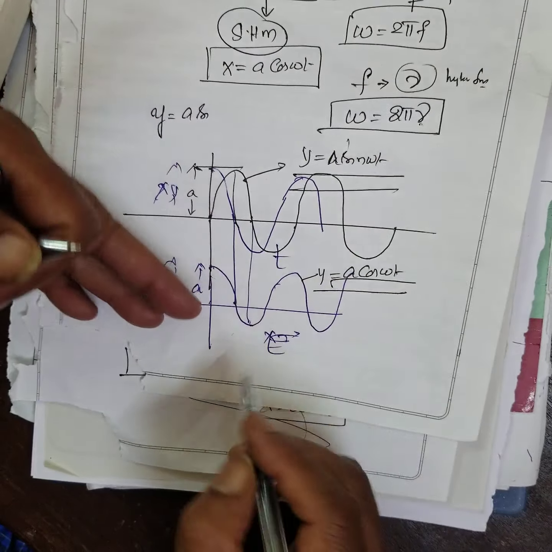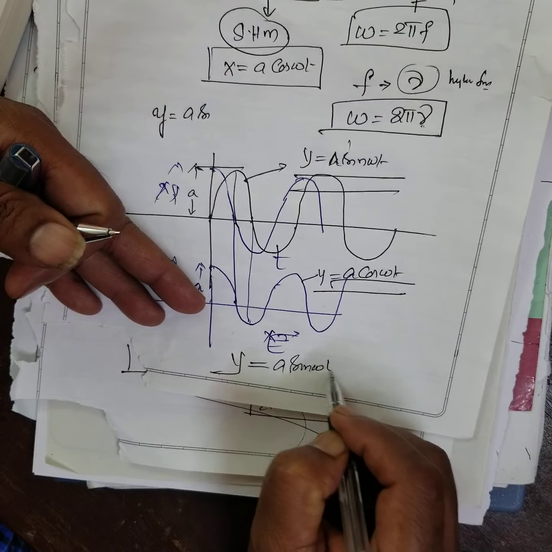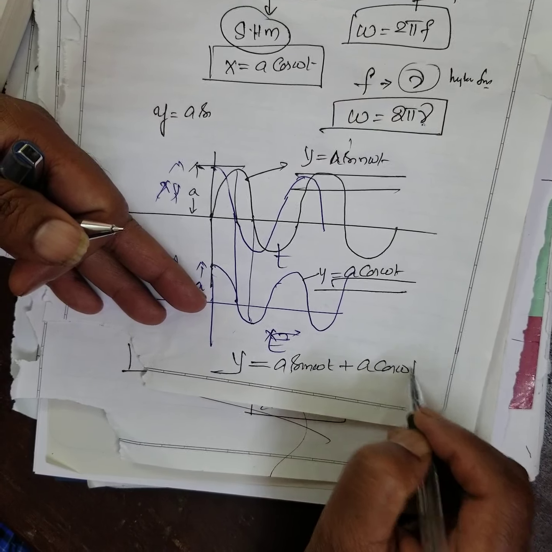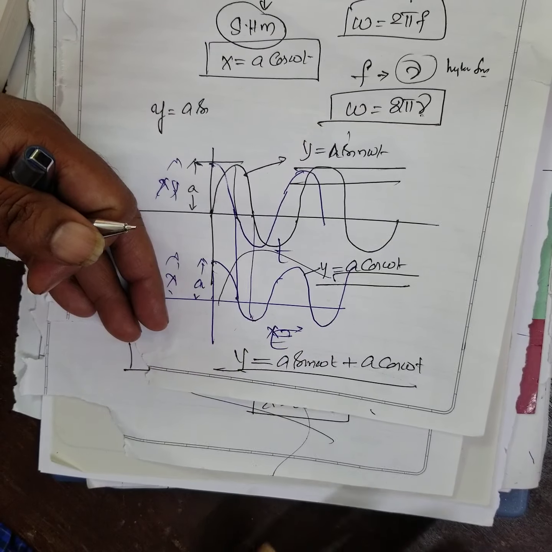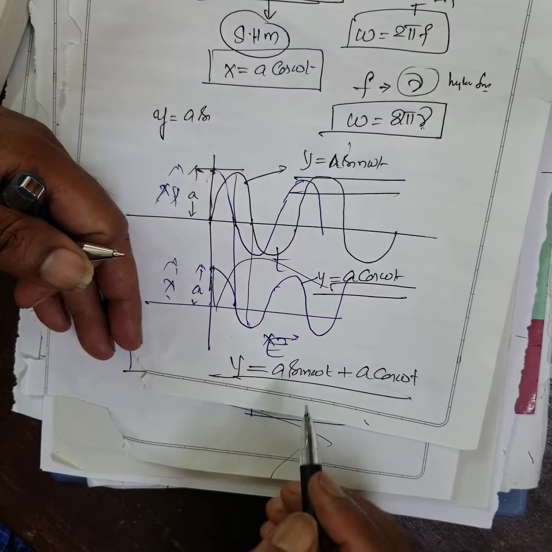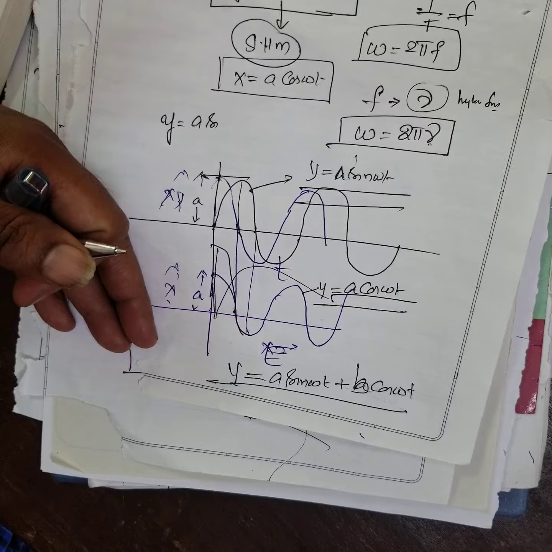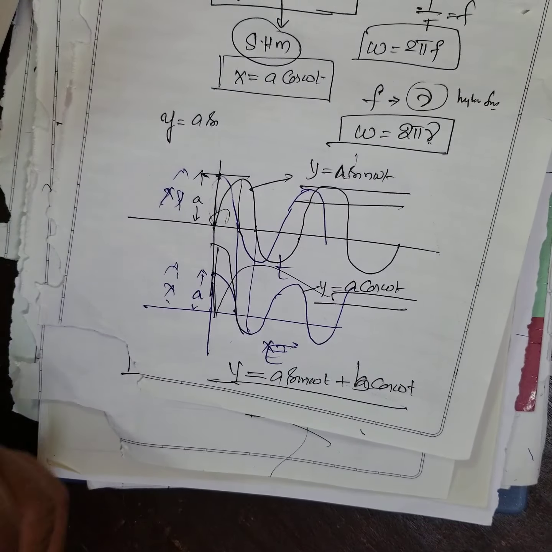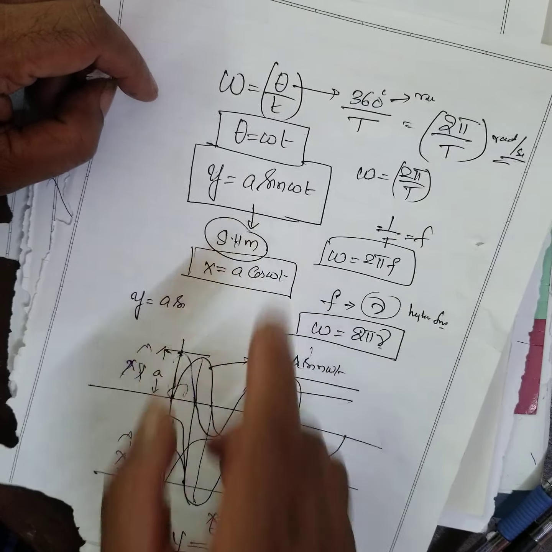And the linear combination, what is linear combination? y is equal to a sin omega t plus a cos omega t. This is also another new sine wave. It will start somewhere. It's called linear combination. Here this amplitude is small. Suppose the amplitude is very big, say I can write B. This is a small wave and this is a big wave. There is a lot of analysis. Therefore, at present, we confine ourselves to y is equal to a sin omega t.